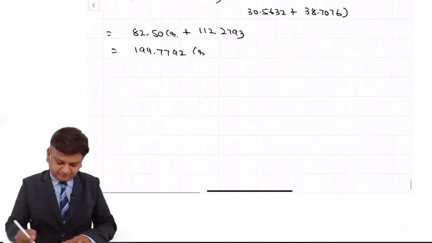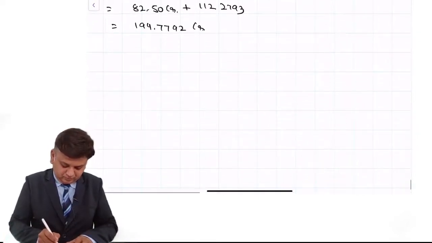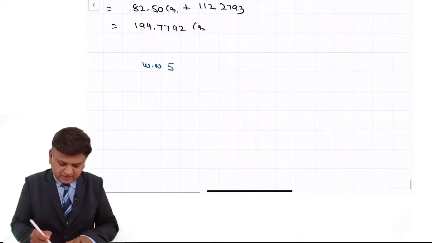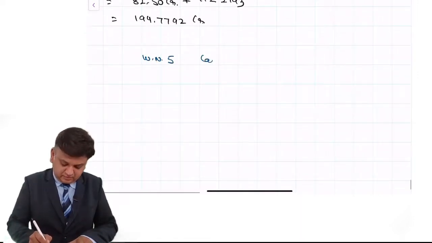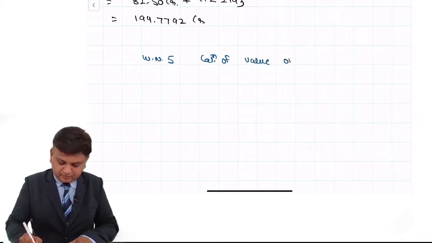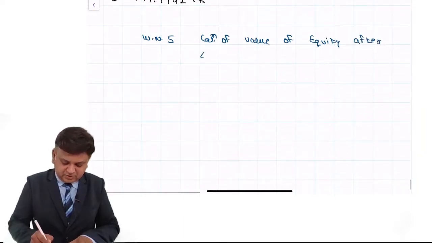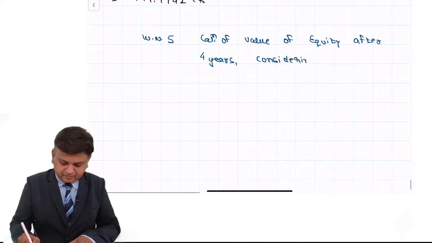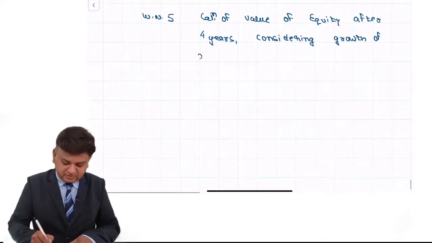Next, working note number 5. Calculation of value of equity after 4 years, considering growth of 20% per year.